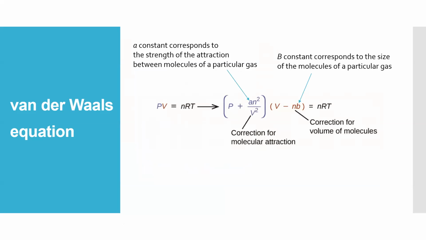It can be regarded as a transform of PV equals nRT, written as (P plus a times n squared over V squared) times (V minus nb) equals nRT. This part is a correction for the molecule attractions. A, the constant, corresponds to the strength of the attractions between the molecules, the forces between them. B is a constant that corresponds to the size of the molecules, like the volume of them. And this part is a correction for the volume of the molecules.